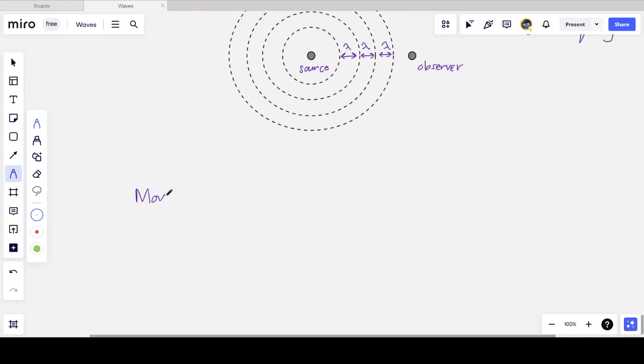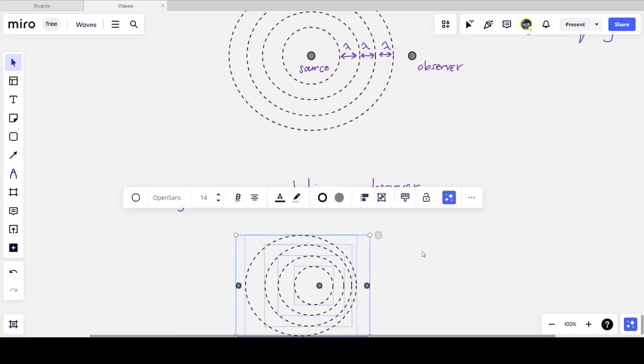So I now have that the ambulance is taking off, and so we have a moving source, but we're still only going to deal with the stationary observer. For A-levels, we only deal with a stationary observer. So what happens then?